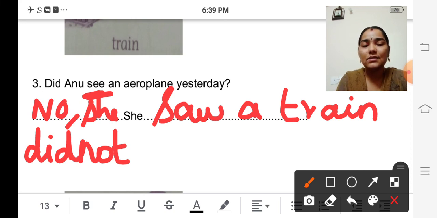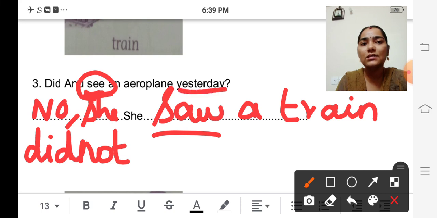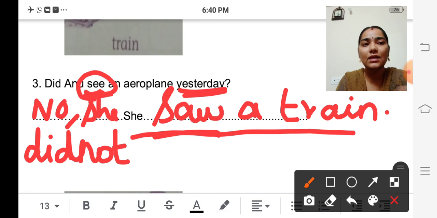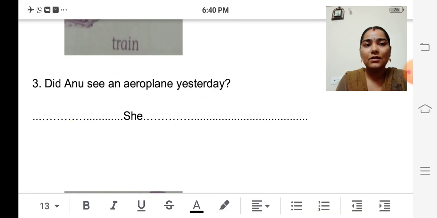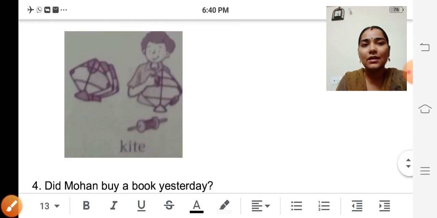The next sentence will be she saw a train. The past tense of see is saw. Okay, she saw because the action happened yesterday. So we have to write in past tense. She saw a train. Is it clear, children? Yes.